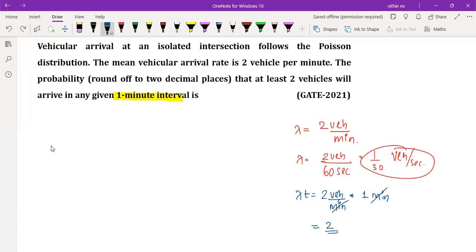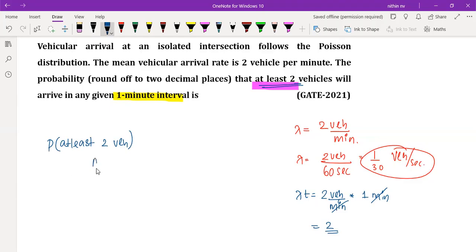Okay. Now what is the equation now? What is the probability that at least 2 vehicles? It's not 2 vehicles. It is at least 2 vehicles. What is the meaning of at least 2 vehicles, by the way? You might have already heard about such kind of usages in probability.